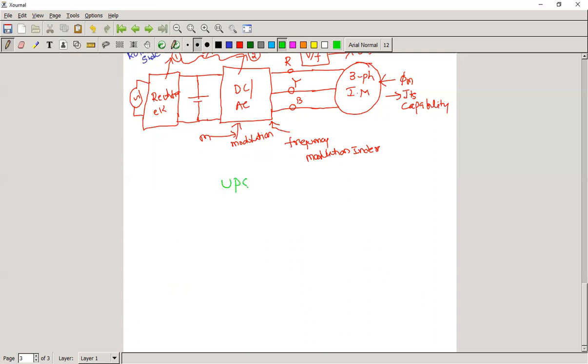What is the full form of UPS? Uninterrupted power supply. Now, what we are doing here: in our house, we have a battery. See here, we have one battery. This is the battery.